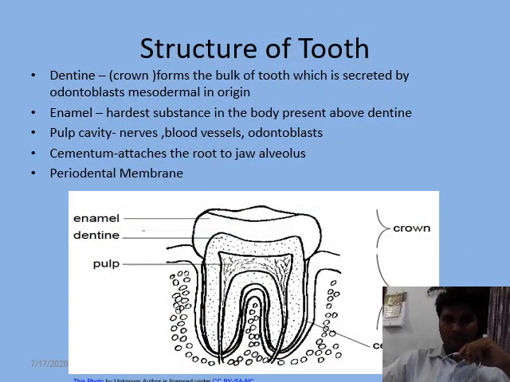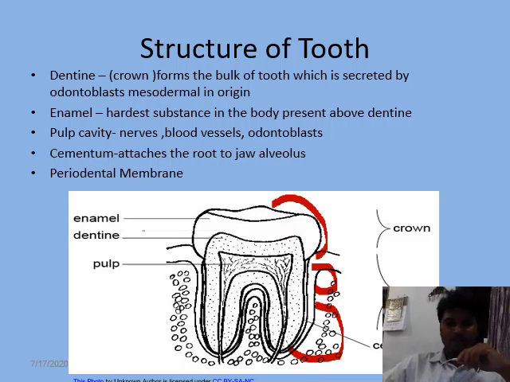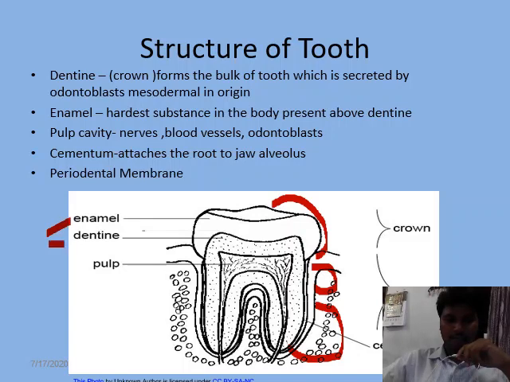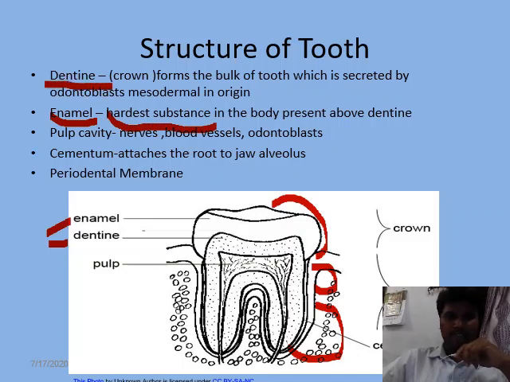In the structure of tooth we find three parts basically. The upper part is called as crown, the middle part is called as neck, and the bottom part is called as root. So in the crown we find again two parts, enamel and dentine. Enamel is the outermost layer of the tooth and it is the hardest substance in the body. And just behind the enamel we find dentine.